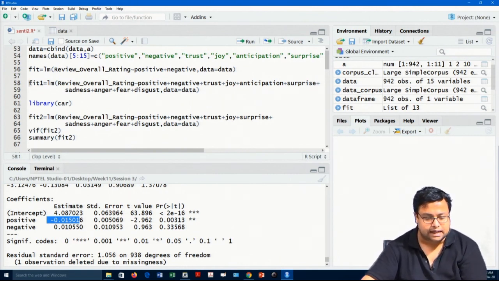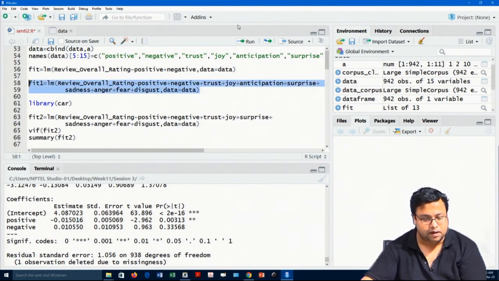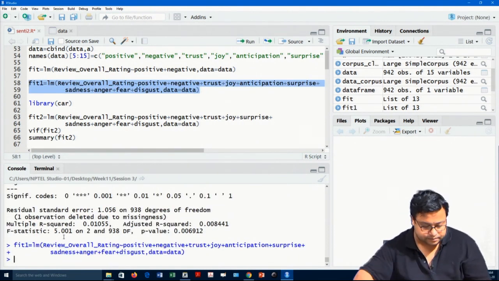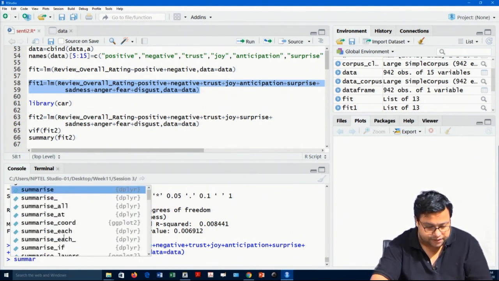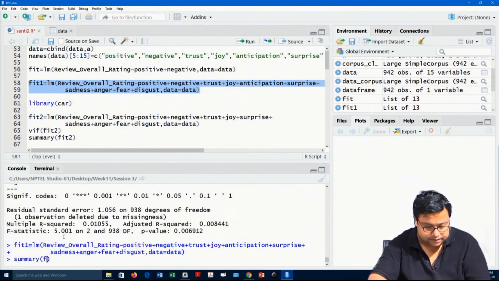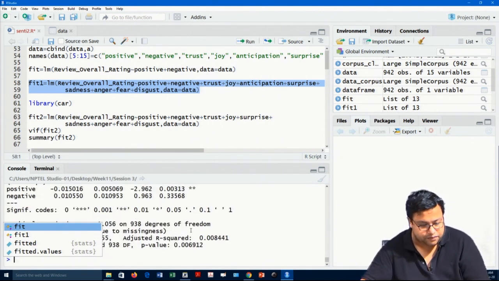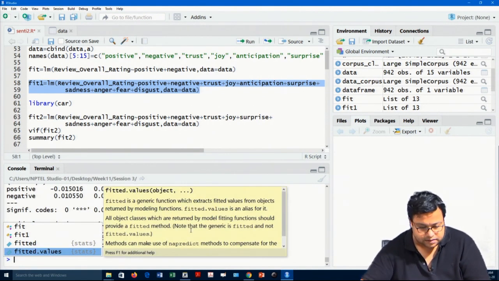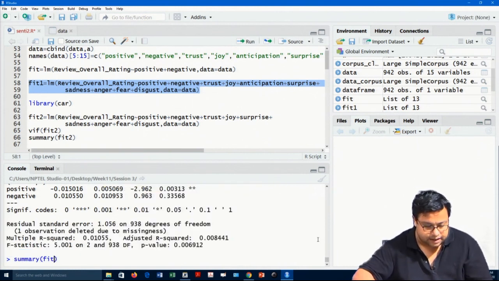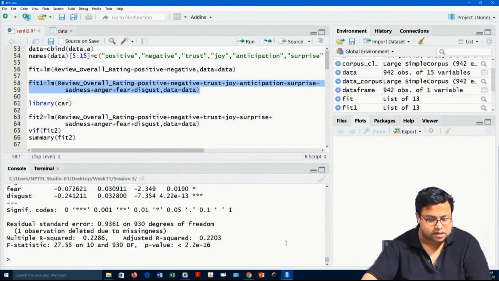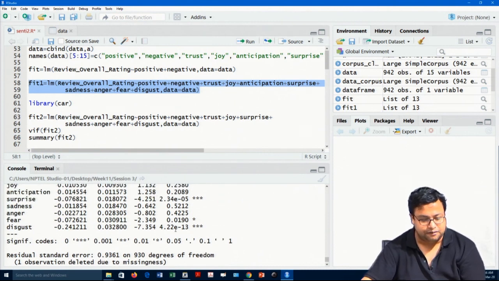Now, next thing is I am trying to check the emotions, let us say along with that. So, I have come up with emotions and summary of it. If I see, then certain emotions are also associated with, for example, disgust and fear.